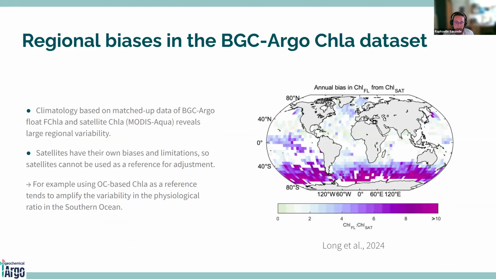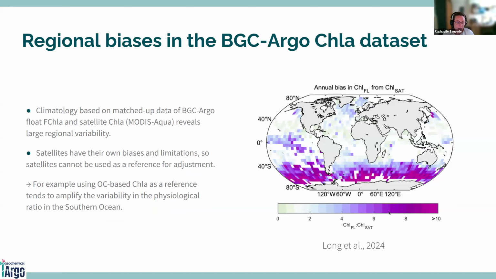Here, it's the fluorescence compared to the chlorophyll concentration from satellite. So it's based on climatology, on matched up data of BGC Argo float fluorescence and satellite chlorophyll concentration. And you can see this large regional variability with a really high ratio here in the Southern Ocean, also here, for example, in equatorial Pacific waters, and lower values, for example, in the subtropical gyres.